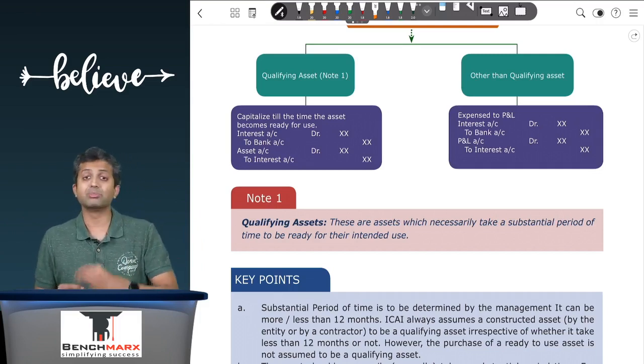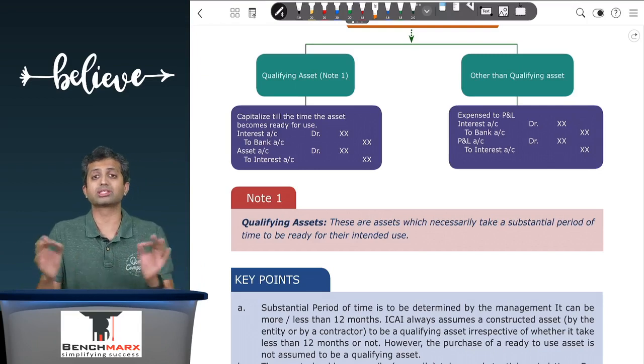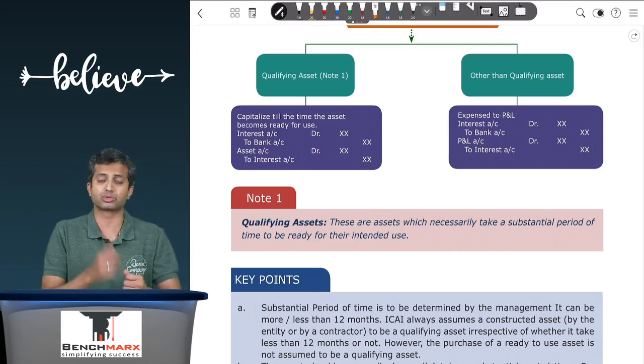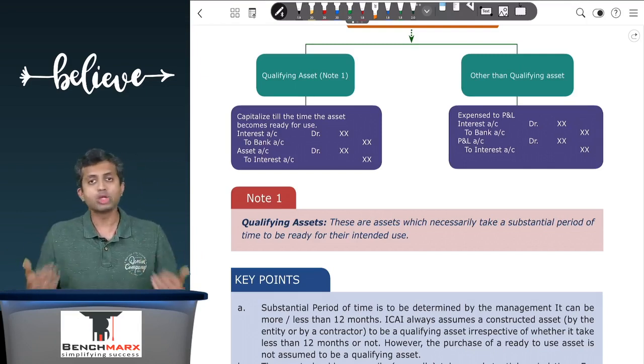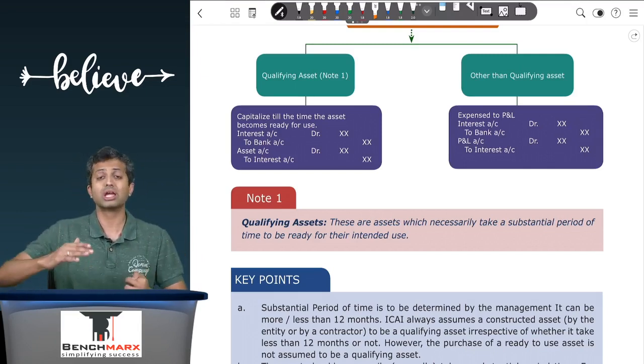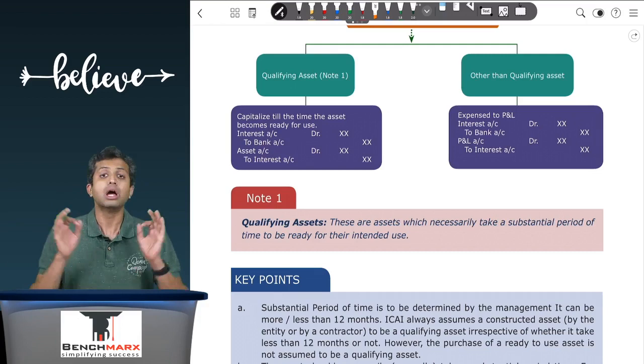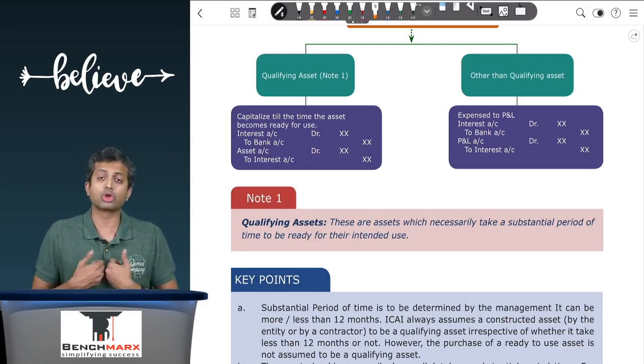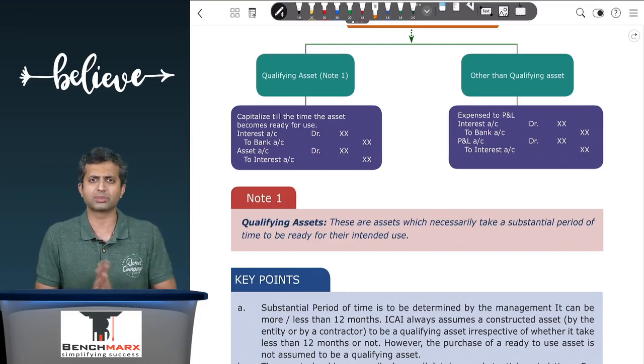Remember, borrowing cost can be capitalized for assets which can take a substantial period of time. Now, it is possible that these assets are self-constructed, that is, you are constructing a building or you appointed a contractor or a builder who is constructing the building on your behalf. It will be capitalized for assets which are either purchased or constructed on your own as long as they are taking a substantial period of time.